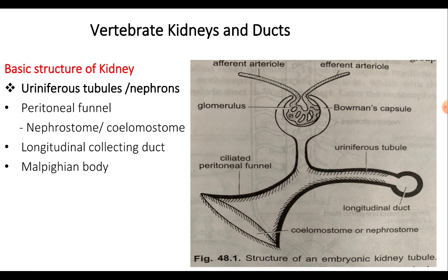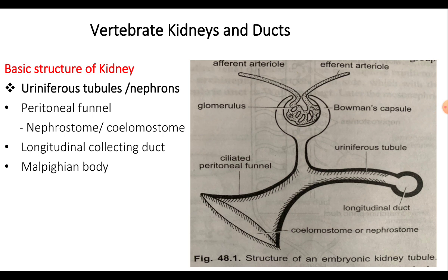Uriniferous tubules develop from the nephrotome in a sequence starting from the anterior end, and they are segmental in arrangement with one pair of uriniferous tubules for each body segment.